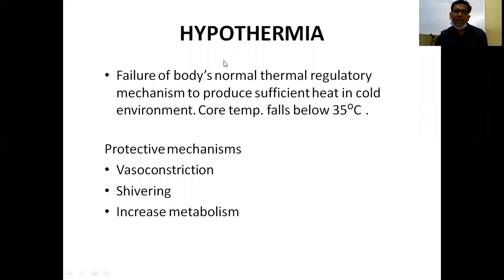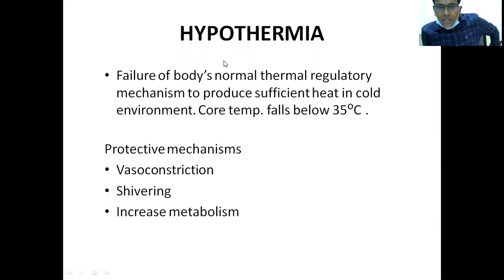Shivering is of two types: shivering and non-shivering. Shivering through the muscles is called shivering. In the non-shivering mechanism, the liver plays a major role in heat production by metabolism. So non-shivering heat production from the liver also contributes to increased core temperature in humans.